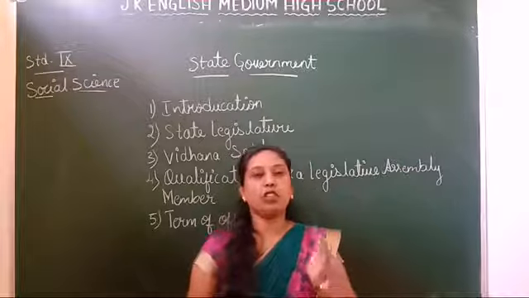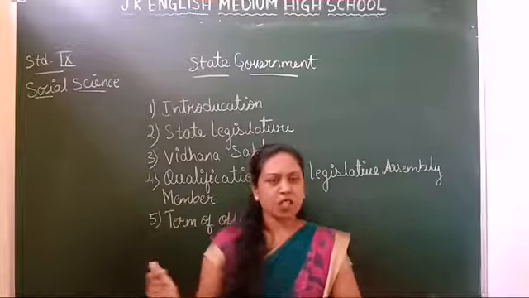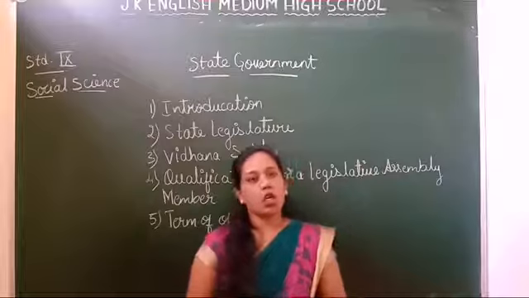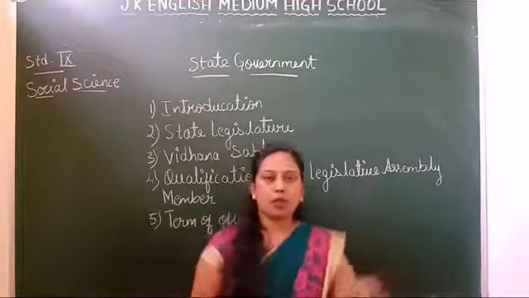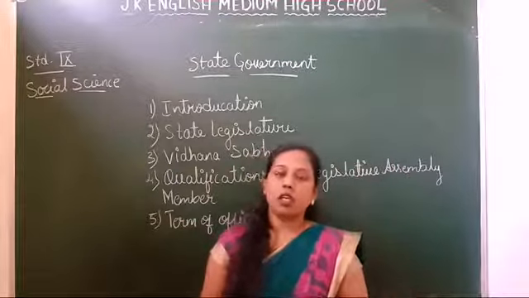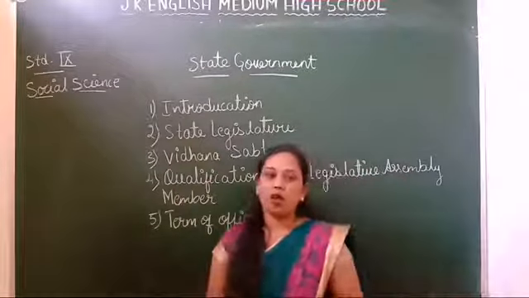Those qualifications required to become a member of the Lok Sabha should be there. These are the qualifications of a member of the Vidhana Sabha, the legislative assembly or lower house.